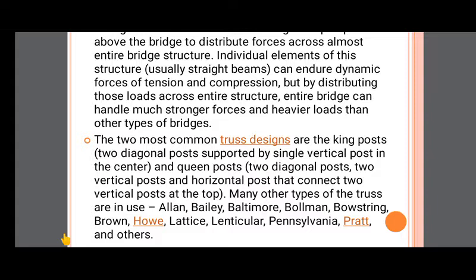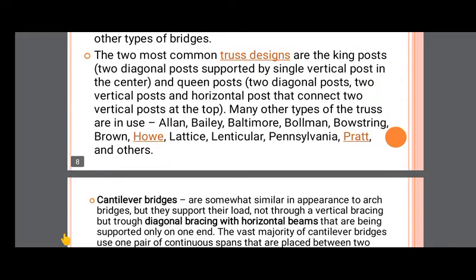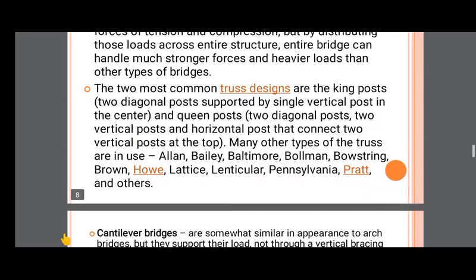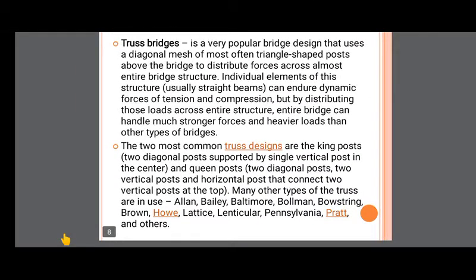And queen post is two diagonal posts, two vertical posts and a horizontal post that connects the two posts at the top. This is queen post. Many other types of trusses are in use: Allen and Bailey, Baltimore, Boland, Whipple, Brown, and there are different types of posts they have mentioned here. I think you designed these trusses in your previous semester.